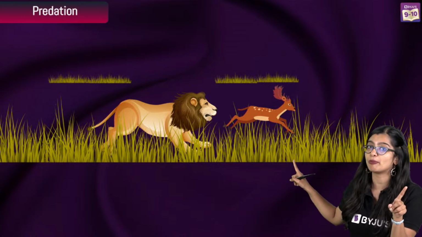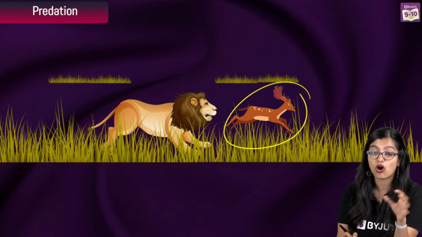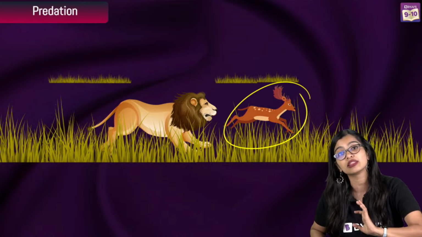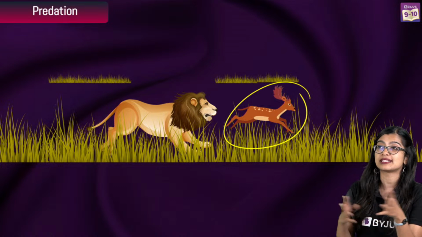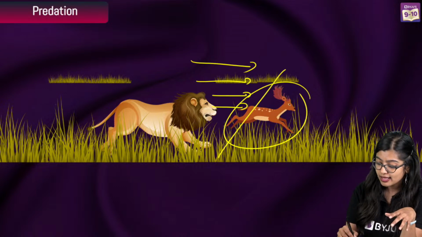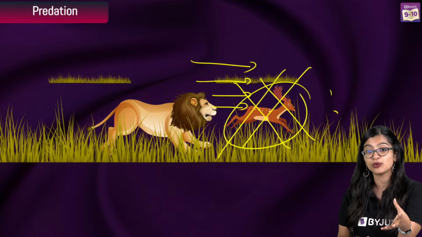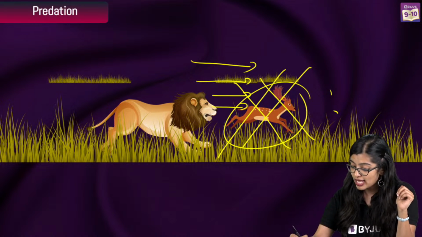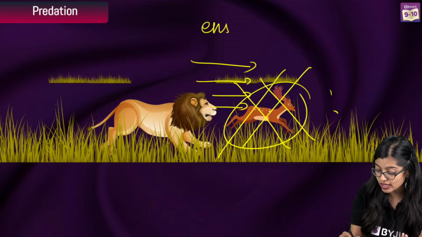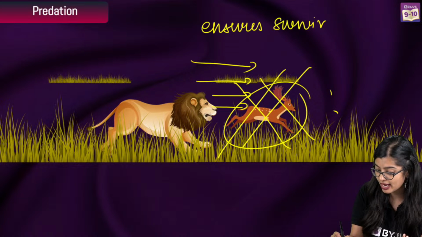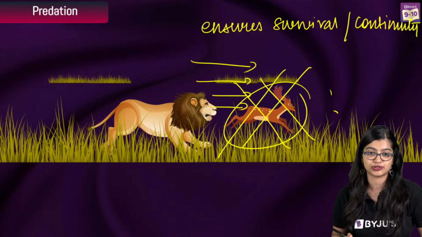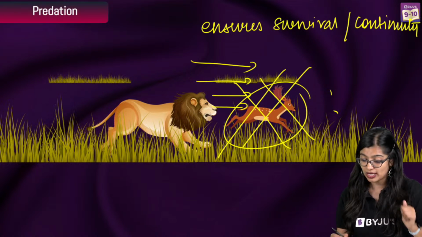So every organism faces competition, right? We know that organisms, especially animals or heterotrophic organisms, are at all times feeding on one another, right? So if this deer does not reproduce, then over time, if these organisms are going to attack it, we know that if it does not reproduce, it can no longer survive, right? So that is point number 1. A lot of organisms face competition for food, and reproduction ensures survival and continuity of the species for a long period of time, right? And if it does not do it, it will get extinct.